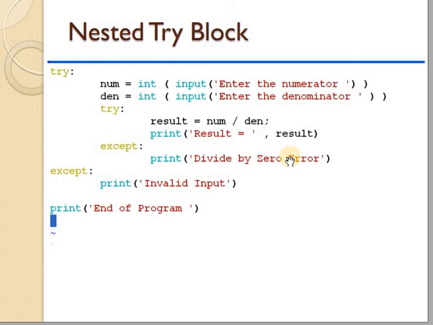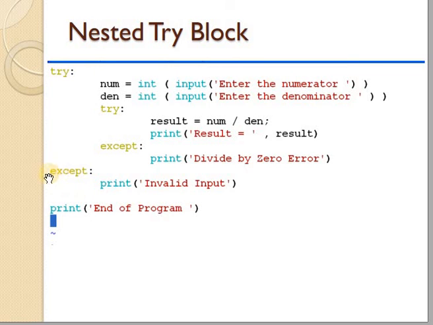So this is the first exception. Now what is the second exception? In one program, it can also happen that we are handling many exceptions. If any user is not giving the appropriate input, then we can also handle it here.